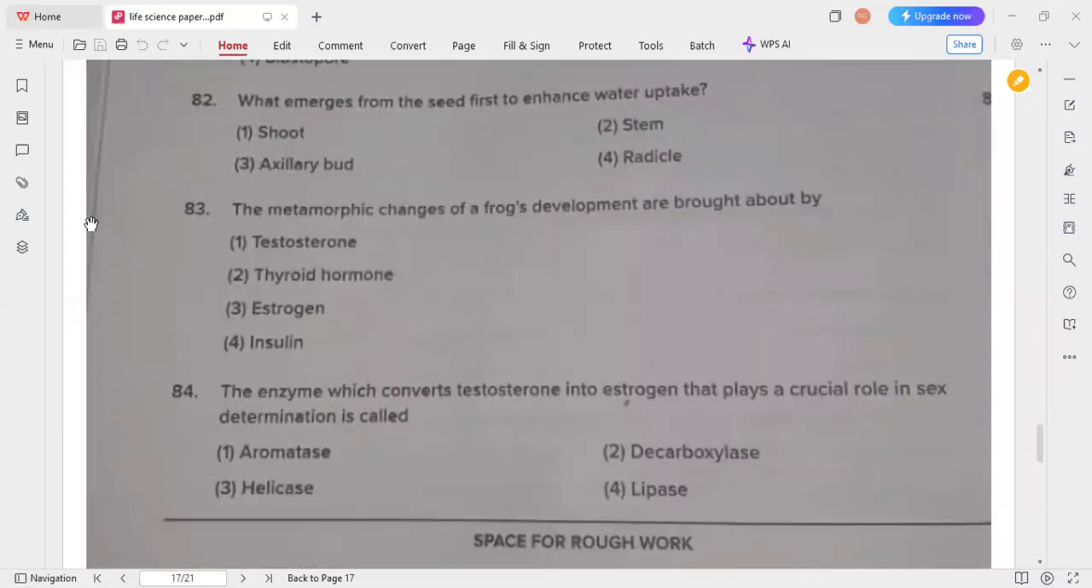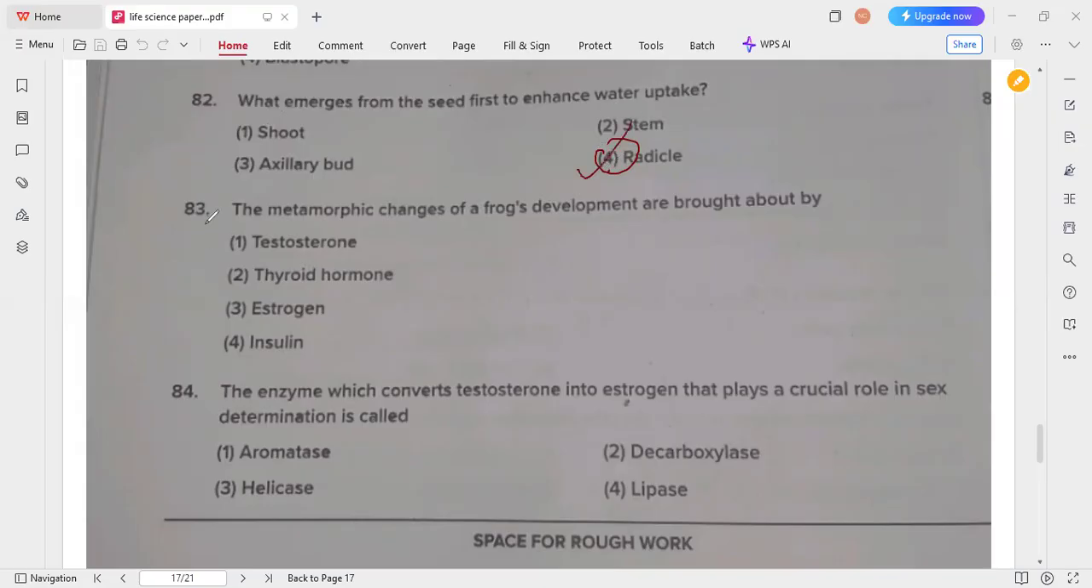So 82, what emerges from the seed first to enhance water uptake? That is the radicle. Usually this radicle grows downwards into the soil, anchoring the seedling and absorbing water and nutrients from the soil. So option 4 is the correct answer for this question.